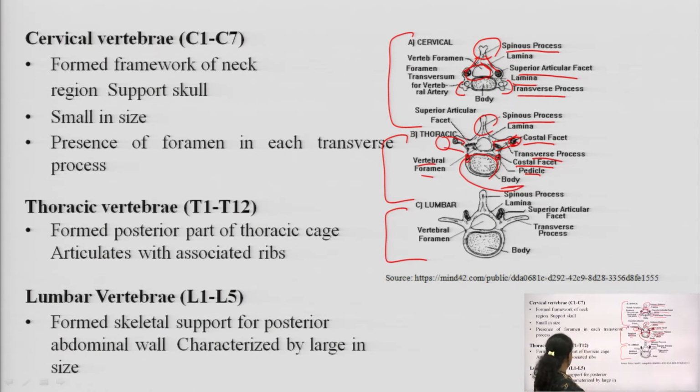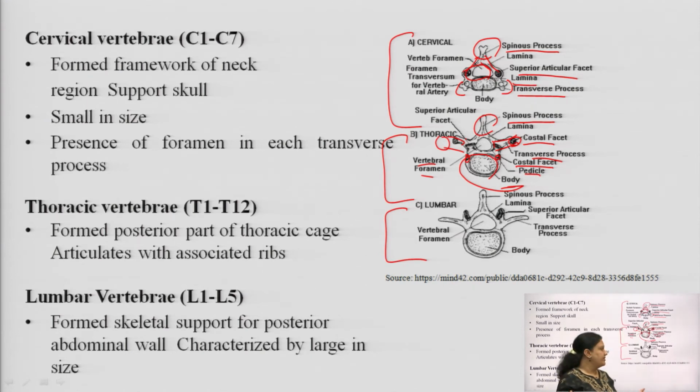Okay. And at the end we have the lumbar vertebrae, which are L1 to L5, total 5 in number, and these form the complete skeletal support from the posterior side. They also protect the abdominal wall, which contains all the digestive organs, the stomach and various organs, and the hollow space supports the posterior abdominal wall, and they are characterized by a large size.